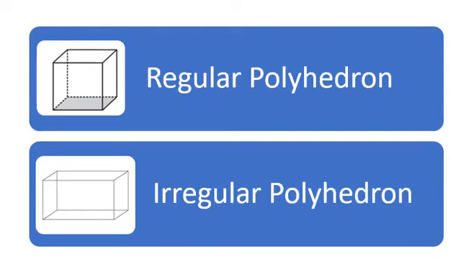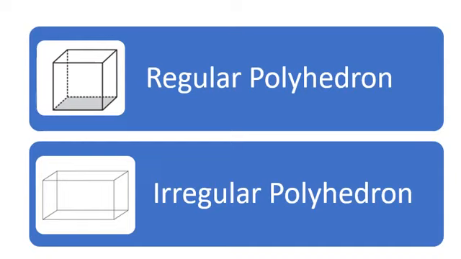In the previous lectures, I tried to show you examples of regular polygons, and they constitute a regular polyhedron. A polygon which has all sides of equal length and all its interior angles of equal measure is called a regular polygon. And if a polyhedron consists of regular polygons, then it is a regular polyhedron.